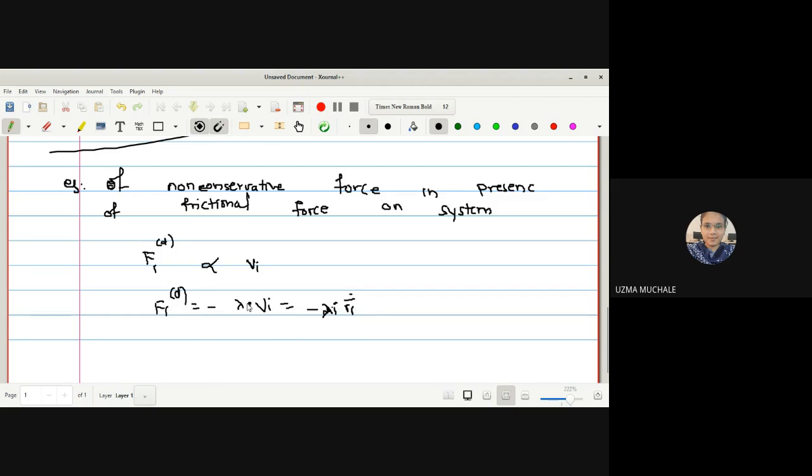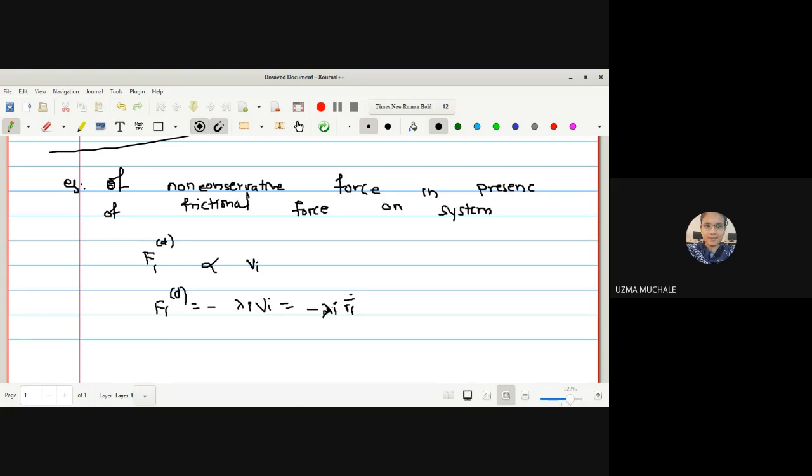Now this negative sign is introduced because it is a frictional force and it is going to destroy your motion. Okay. Now lambda is a proportionality constant. The negative sign indicates that the frictional force is opposing the velocity.